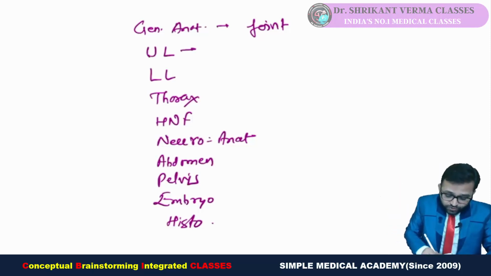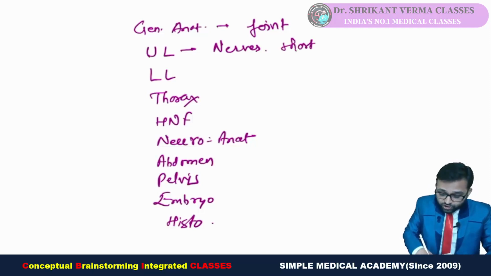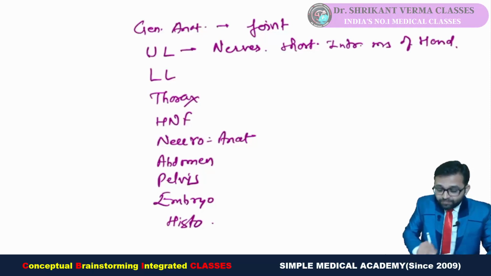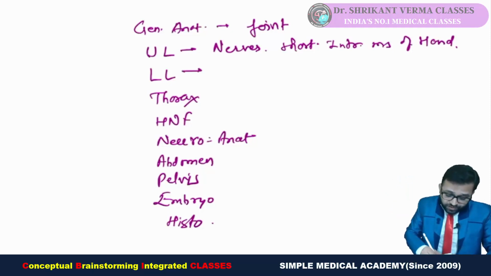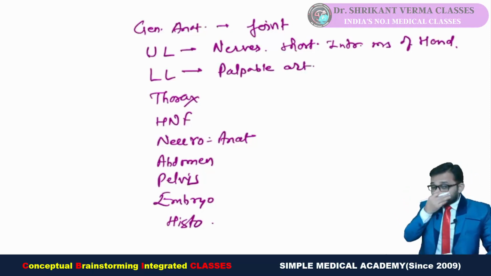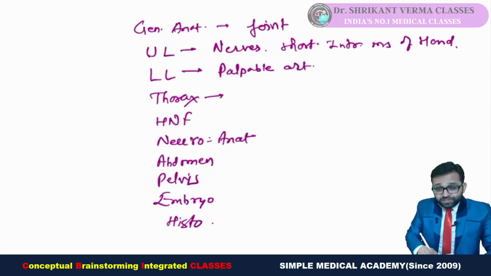Upper limb, no excuse with the muscles of the upper limb, no excuse with the short intrinsic muscles of hand. I'm not talking about the other topics. In our live class, we will see. But yes, two questions from the FMG recent question pattern. This topic you must remember. Lower limb, yes, palpable arteries. You must know. Fine. Thorax. From the thorax, you have to study about the heart.